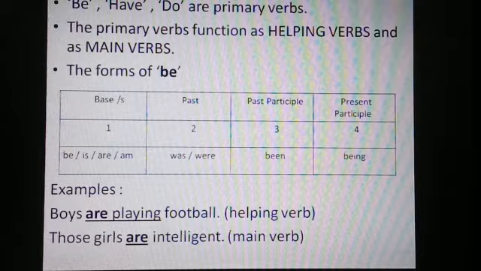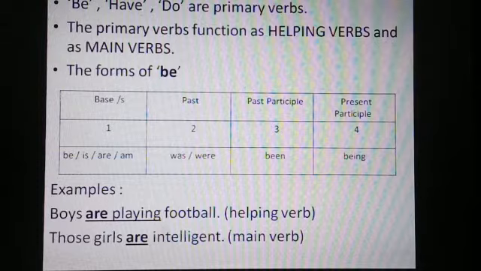In the second sentence, those girls are intelligent. Those girls is the subject. Are is the first form of be used as main verb. And intelligent is the complement to the subject.